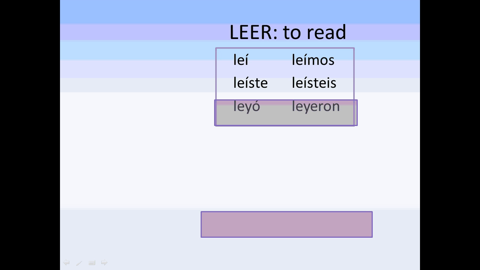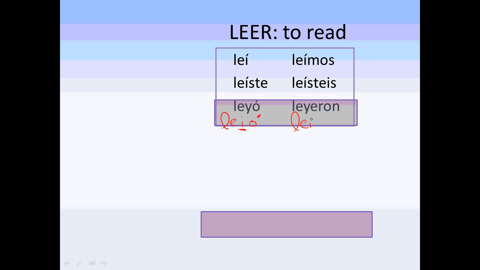Okay, so leer. Here are the conjugations. Leí, leíste, leyó, leímos, leísteis, leyeron. Okay, if we just conjugated leyó regularly, it would be like this, correct? And then we would have 3 vowels in a row. You need to change the I to a Y.